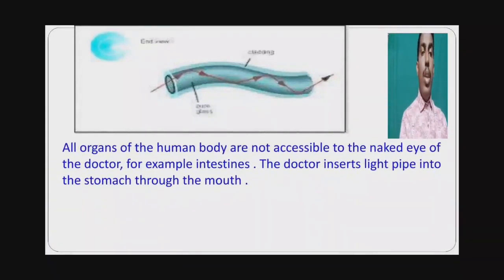All organs of the human body are not accessible to the naked eye of the doctor, for example, the intestines and the organs which are inside the body. The doctor will insert a light pipe into the stomach through the mouth.